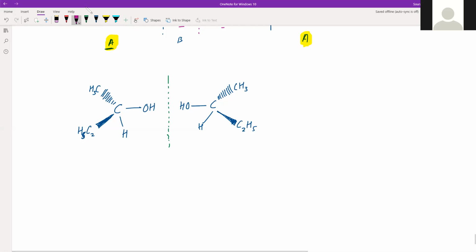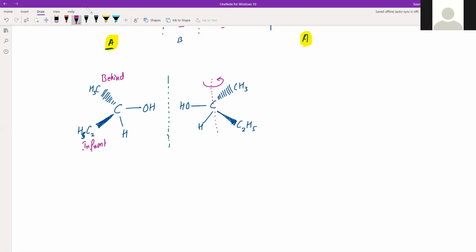That is, if we take this axis and rotate it by 180 degree, what actually will happen? Now, don't forget that this is a 3D structure. This CH3 which you are seeing here is behind the screen. This is in front of the screen, right? And this is behind.